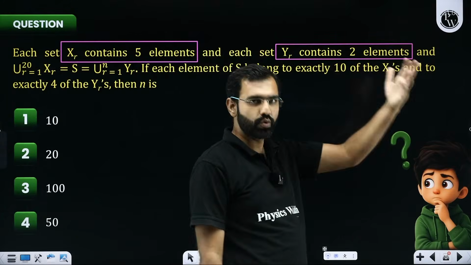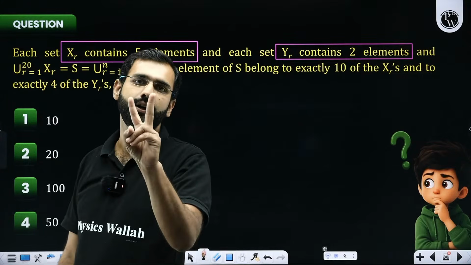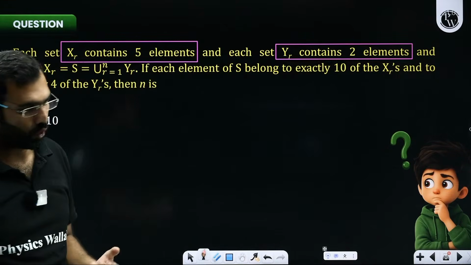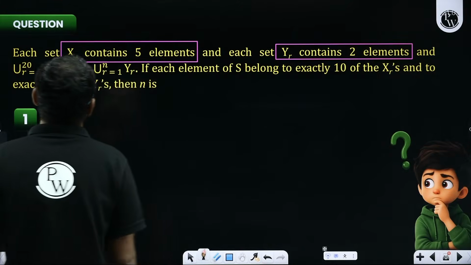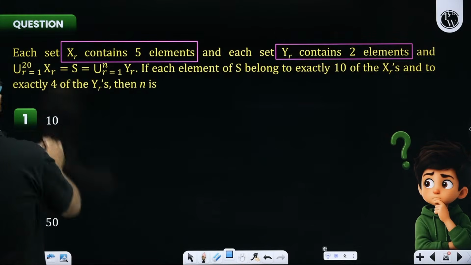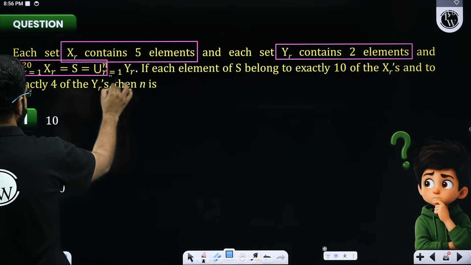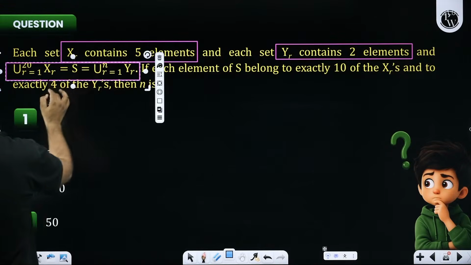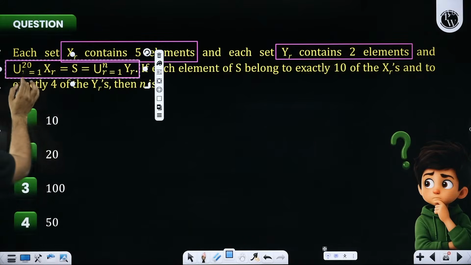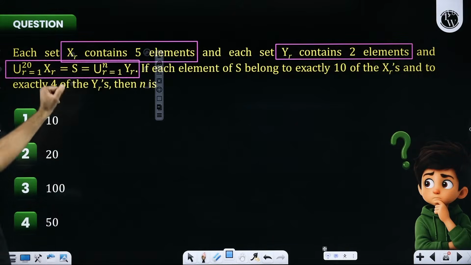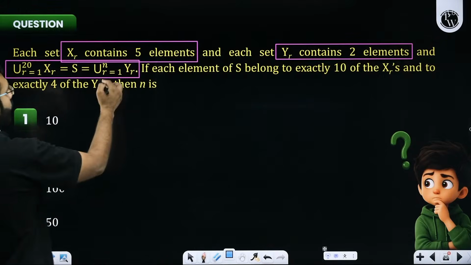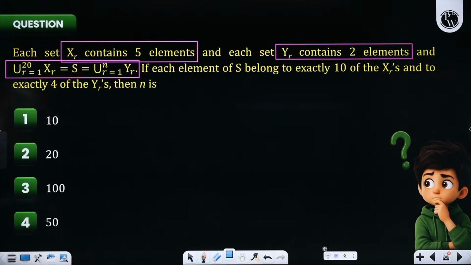They each contain 2 elements. Okay, that's good. And I am told here that the union of all XR where R is from 1 to 20 is S. The union of all YR where R is from 1 to N is also S.